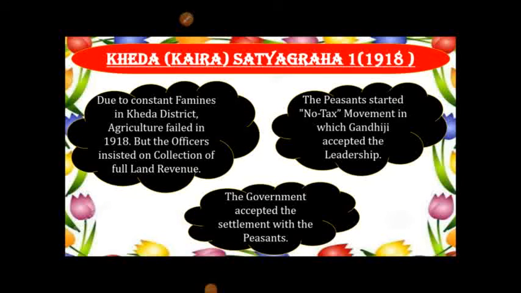Kheda Satyagraha. In the Kheda district of Gujarat, due to constant famines, agriculture failed in 1918, but the officers insisted on collection of full land revenue. The local farmers therefore started a no-tax movement. Gandhiji accepted the leadership of this movement. As a result, the government accepted a settlement with the peasants.